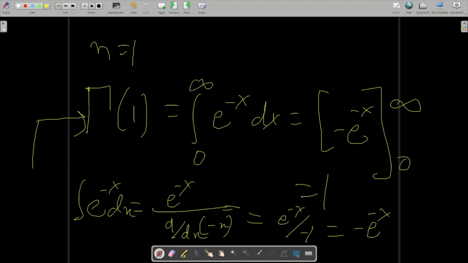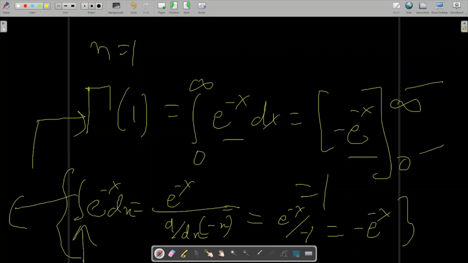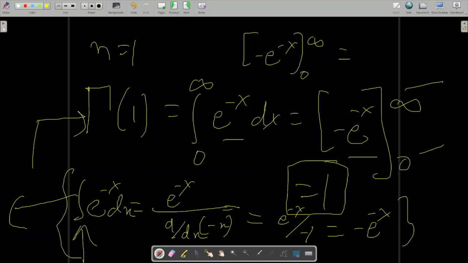So I think this step has reduced your pain, that how this has yielded us this, because you have just integrated it like this. This is indefinite integration, but you put the limits, and it becomes definite integration. So when you put the limits, you get this equal to 1. After you put these limits, you can clearly see that infinity will come first of all, and then you will subtract.